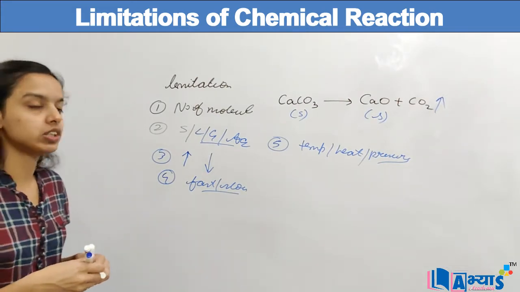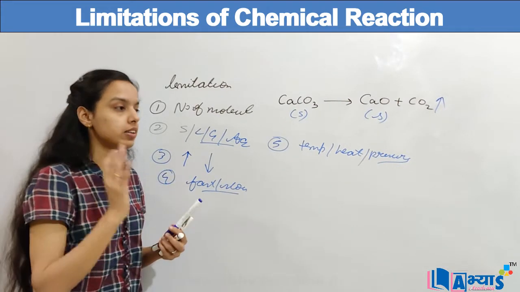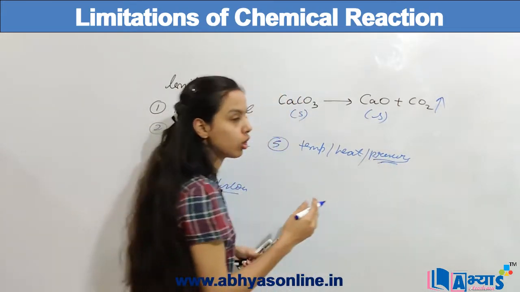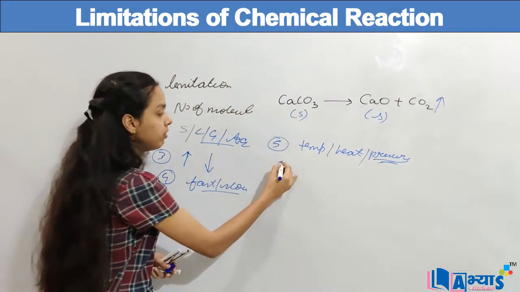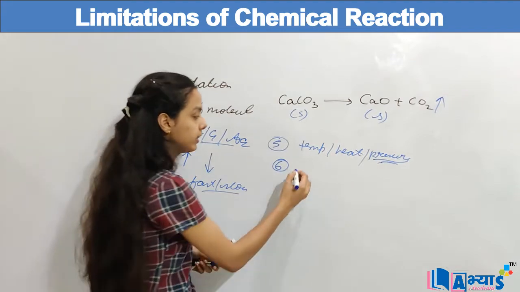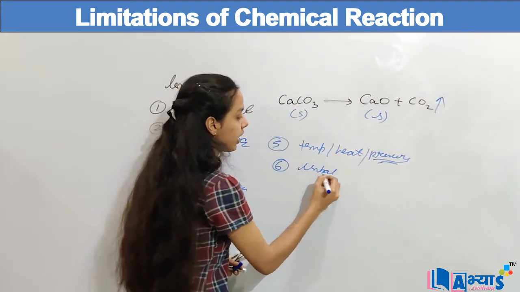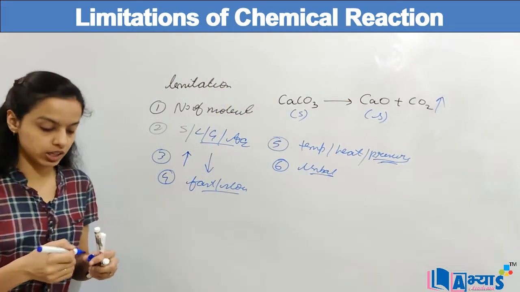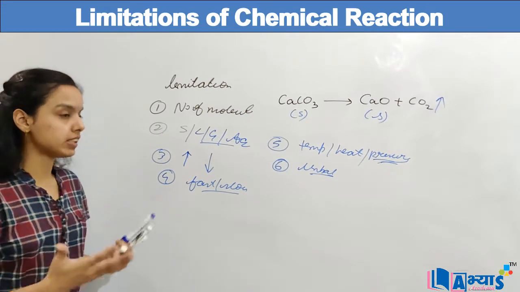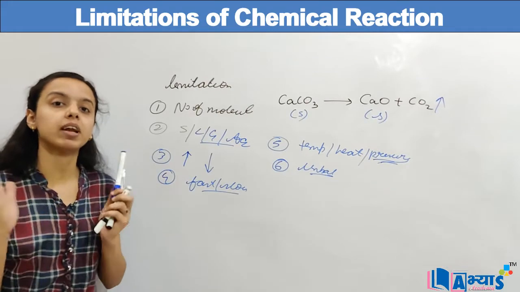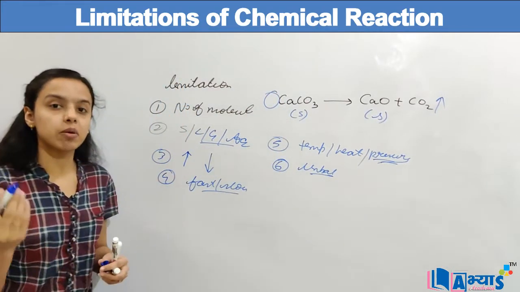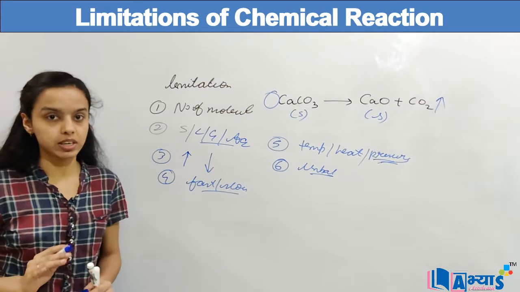So there is nothing mentioned about the surrounding atmosphere, nothing mentioned about the precipitation reaction, or any evolution of pressure. Now when we are discussing such a chemical reaction, there is no balancing involved. That means these types of chemical reactions are unbalanced chemical reactions. And they don't have any number of molecules, and if we don't have the number of molecules, then we cannot find the number of atoms involved in that chemical reaction.